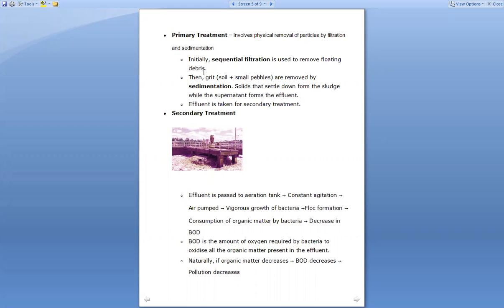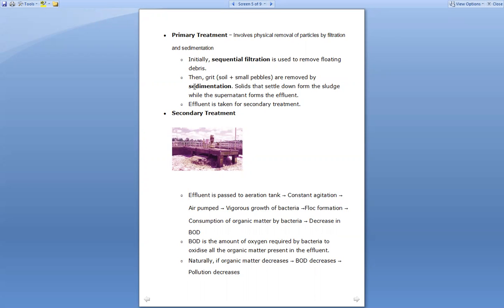Now, initially what is carried out? The sequential filtration, and this sequential filtration is useful to remove the floating debris. Floating debris means whatever is floating on the surface of the sewage water. All this floating debris is removed. That is said to be the sequential filtration.